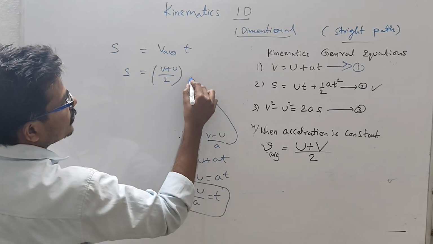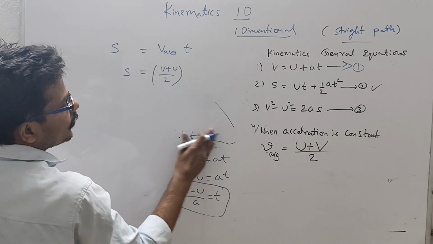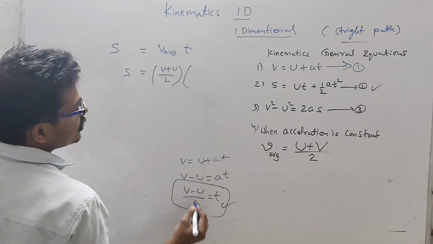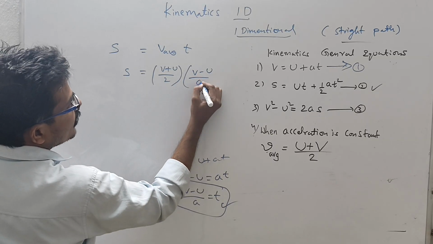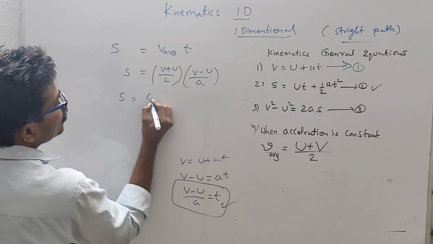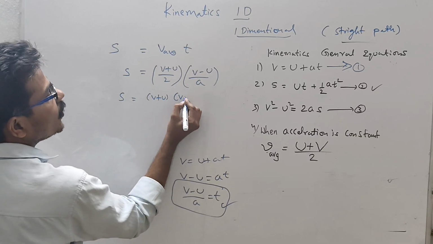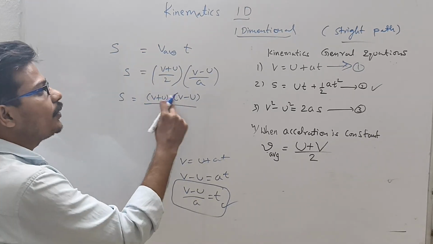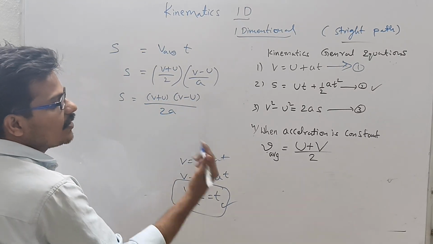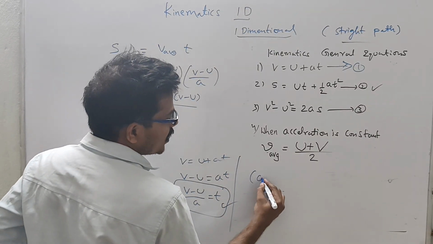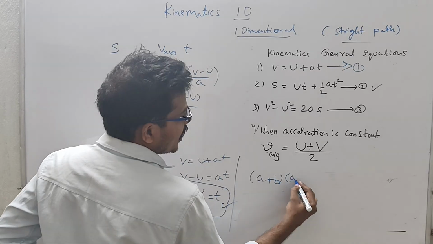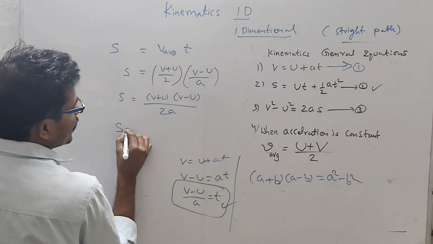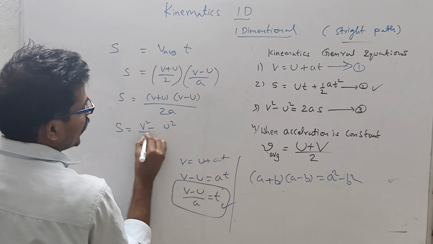I want to replace it here in the t place. So now I am replacing this equation here, in the t place, t is equal to (v minus u) by a. Now s is equal to (v plus u) into (v minus u) by 2a. See, it looks like (a plus b) into (a minus b). From maths, (a plus b) into (a minus b) means a square minus b square. So can I write this as (v square minus u square) by 2a.